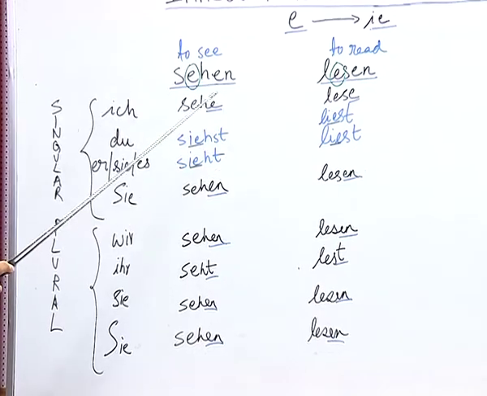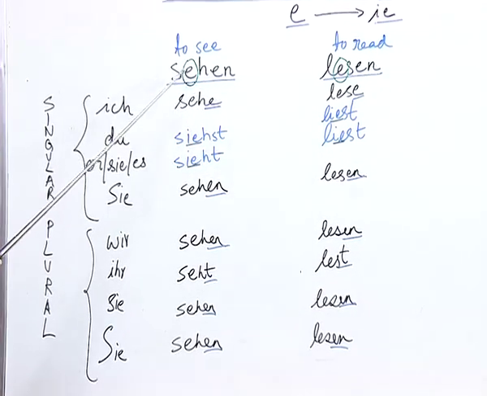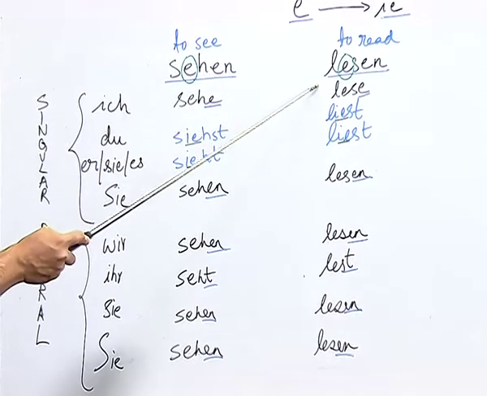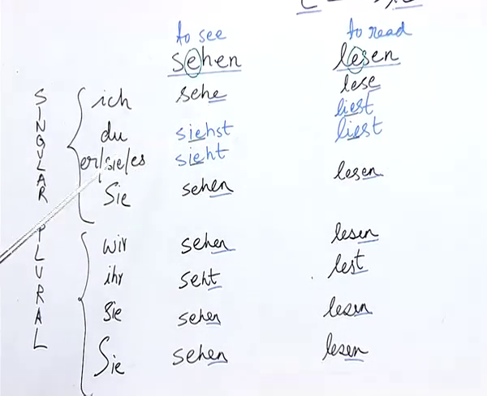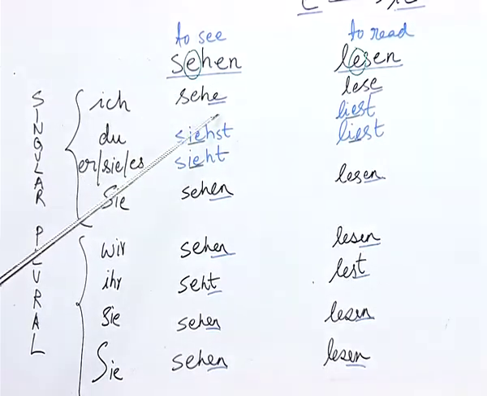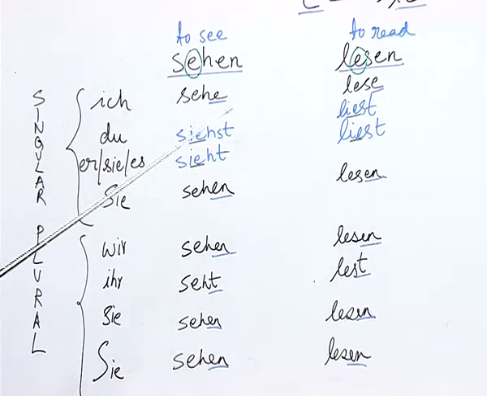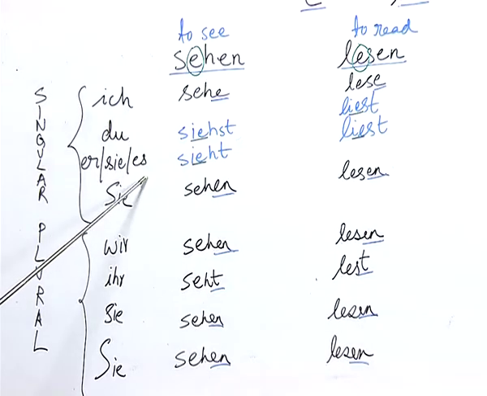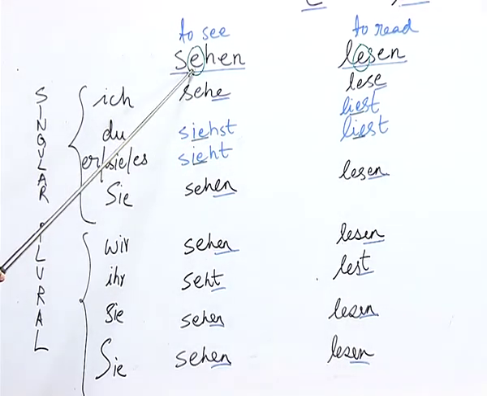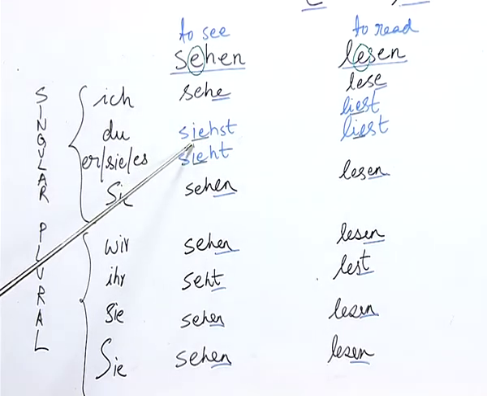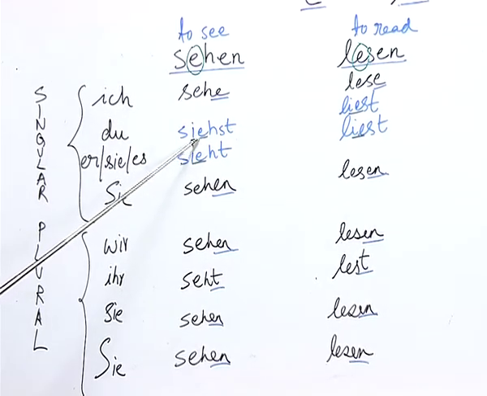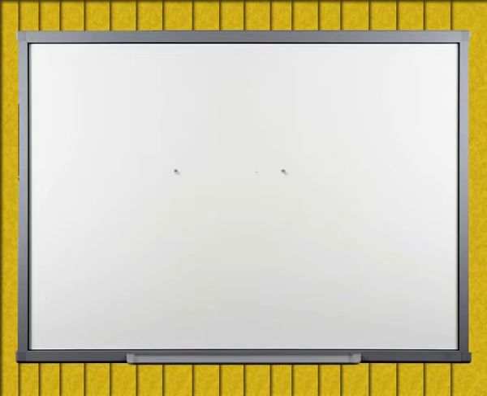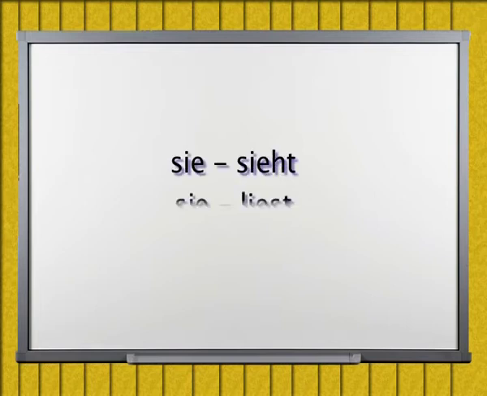However, as you can see, the infinitive verbs sehen and lesen are conjugated in the pattern similar to ich with e as Endung. However, when it comes to the second person and third person conjugation, the vowel e is replaced by the vowel ie or ea. So, du siehst, du liest. Er, sie, es sieht, er, sie, es liest.